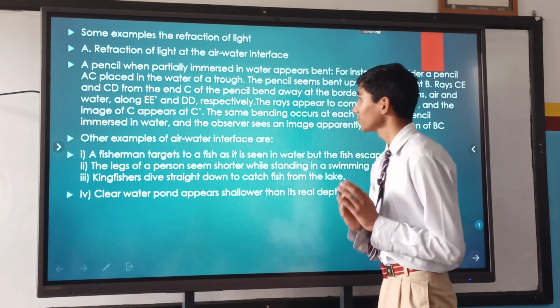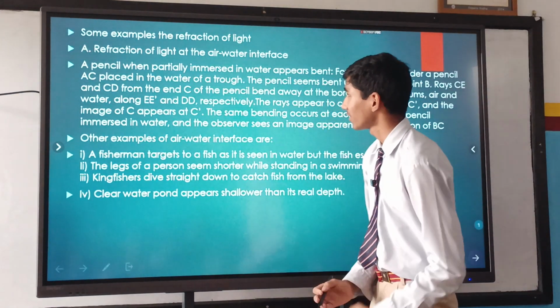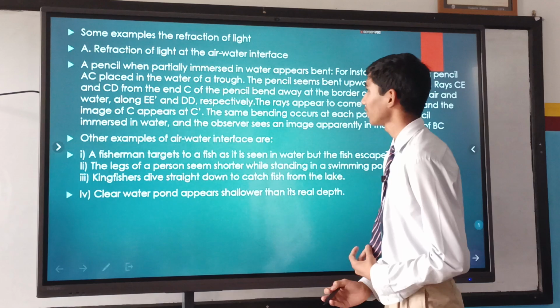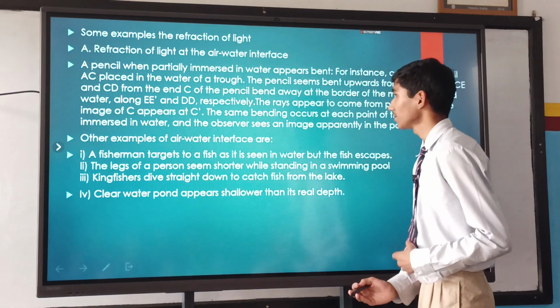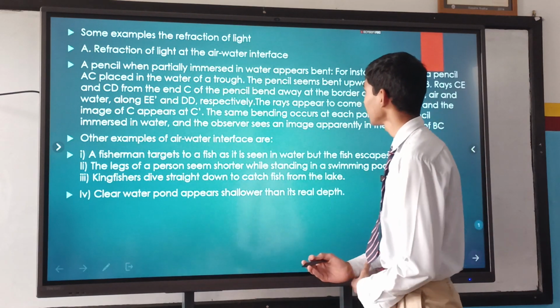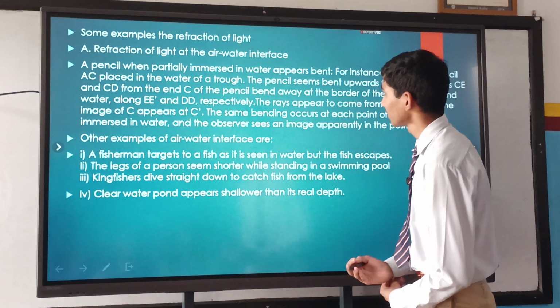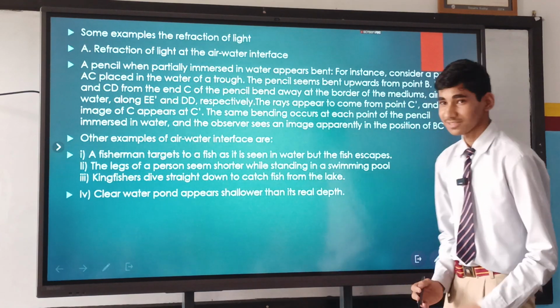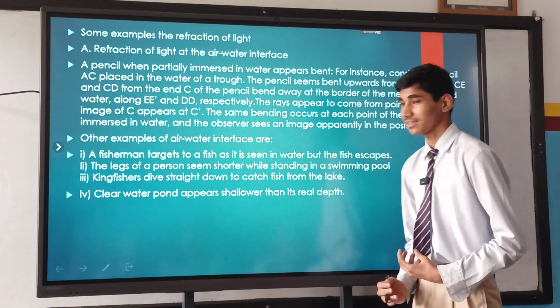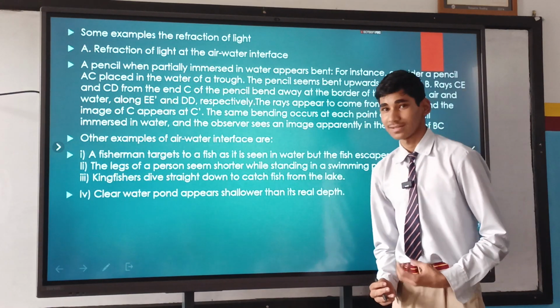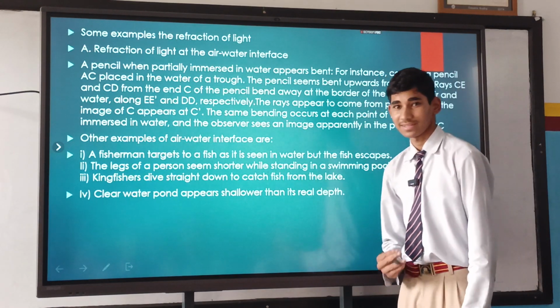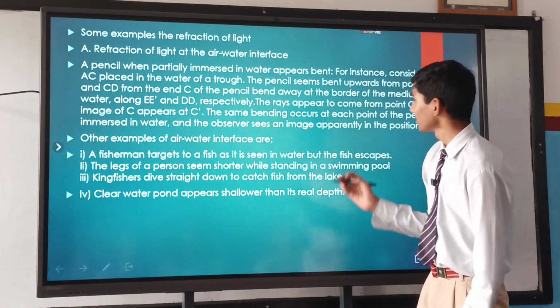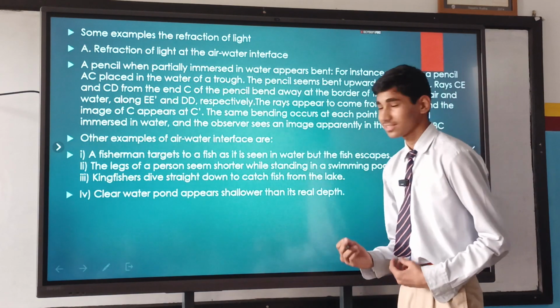Namaskar everyone. I am going to present a presentation on the topic of wave. Some examples of refraction of light. Refraction of light at the air interface. When a pencil is immersed in water, it appears to be bent. This is because of refraction of light. When light passes from a denser medium to a rarer medium, it bends. That's why it appears to bend, but actually it is not.